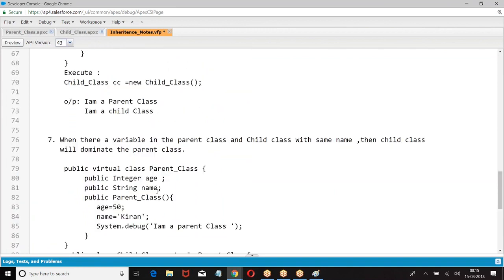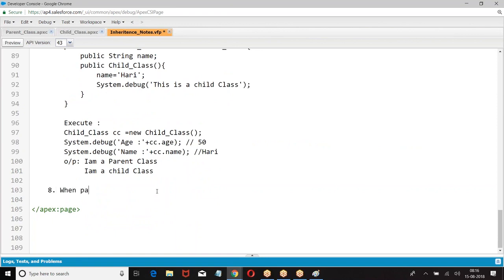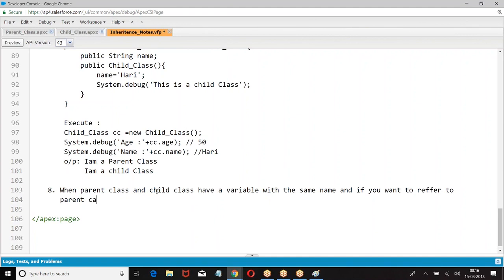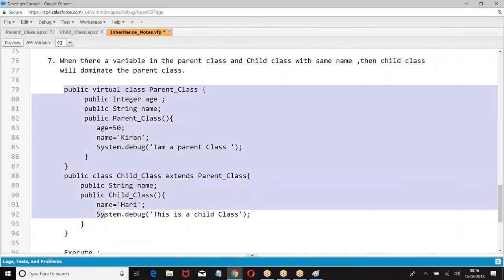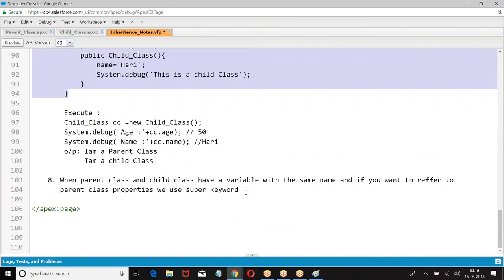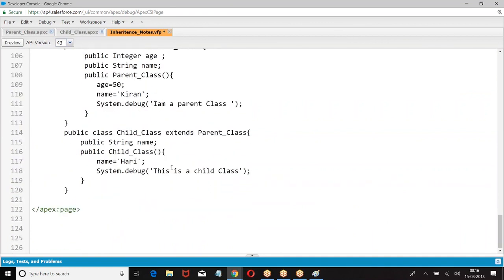Next, when the parent class and child class have a variable with the same name, and you want to refer to the parent class property, use the super keyword.